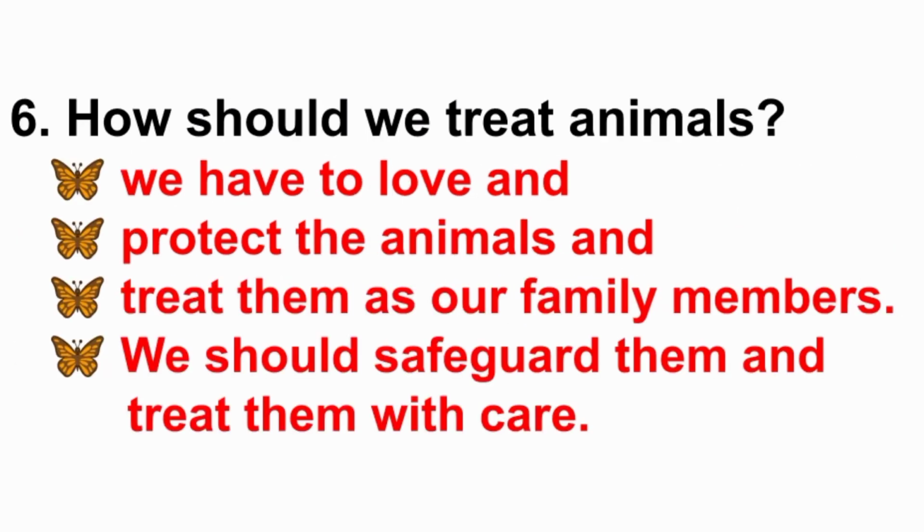Sixth question, how should we treat animals? Answer, we have to love and protect the animals and treat them as our family members, and also we should safeguard them and treat them with care.